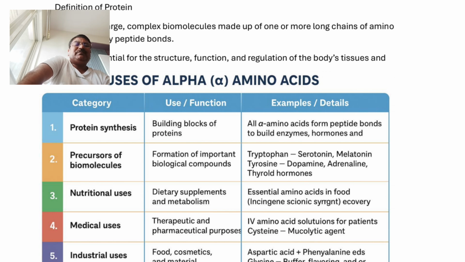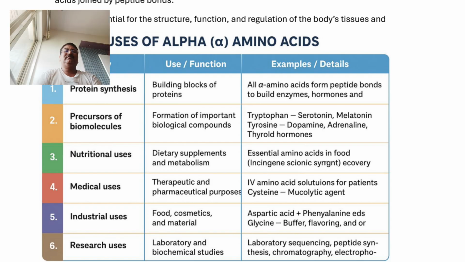The solution is made from cysteine, and cysteine acts as one of the mucolytic agents. So such kinds of medical uses are carried out by various pharmaceutical practitioners, and alpha amino acids also play an important role.